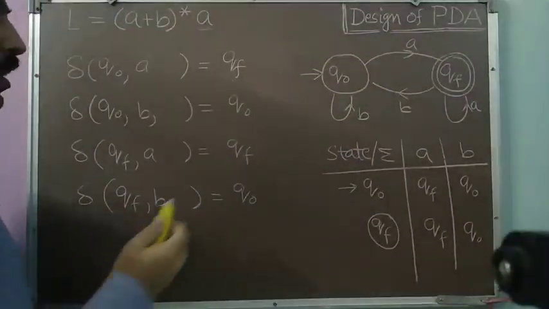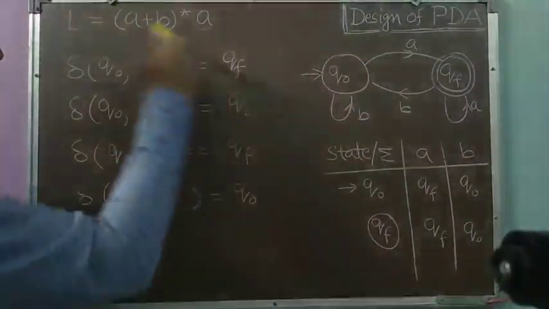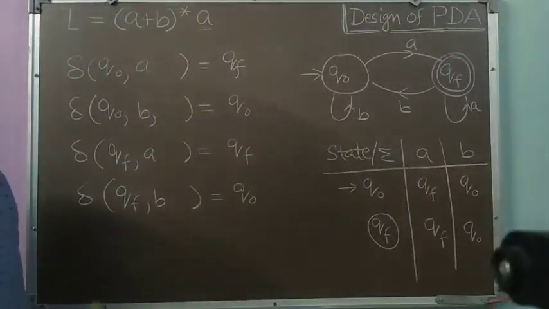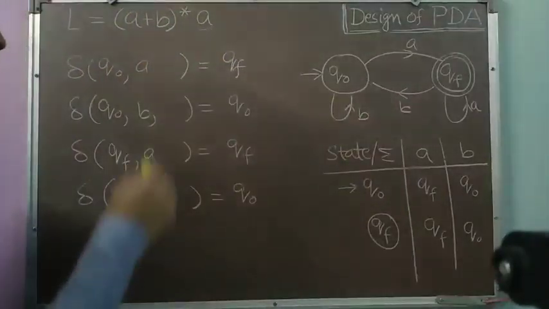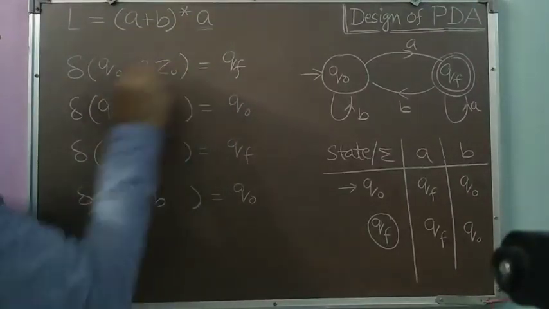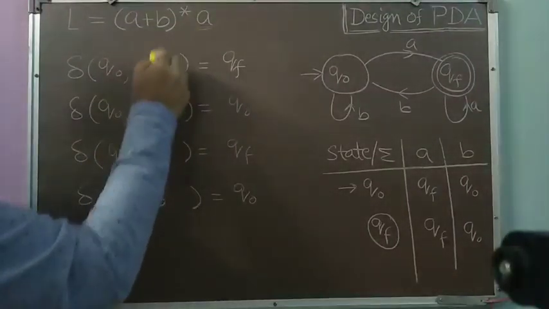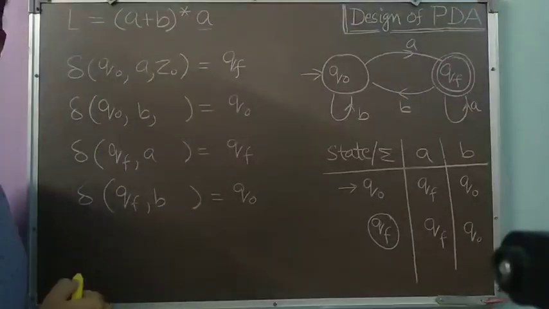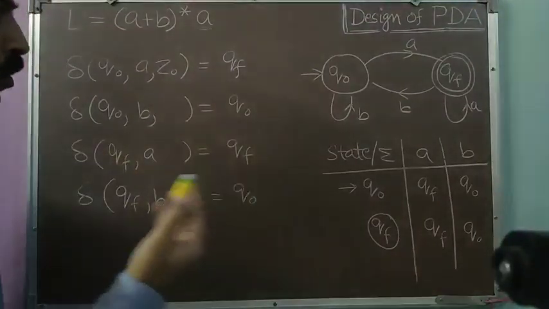Now I have a method to directly convert this transition function of the FA to the transition function of the corresponding PDA. What I have to do is simply make a comma and write a Z0 here, which I may assume as the initial push down store symbol of my PDA.